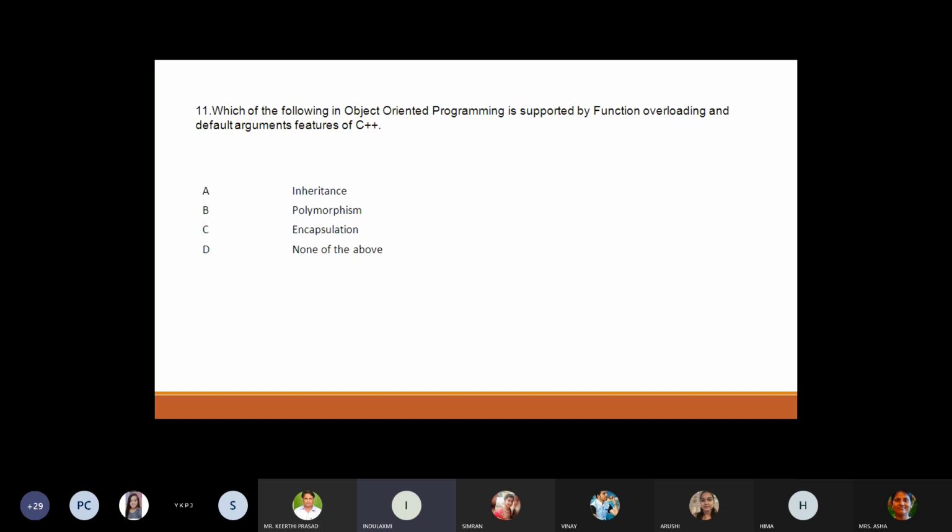Option B, polymorphism. Option C, encapsulation. Option D, none of the above. Polymorphism. Yes. Polymorphism is the right answer because it supports overloading, overriding and default argument features. Okay, next question.